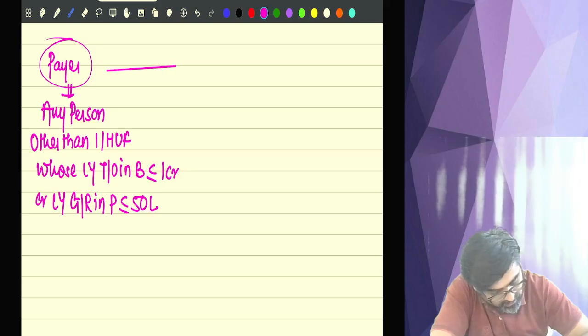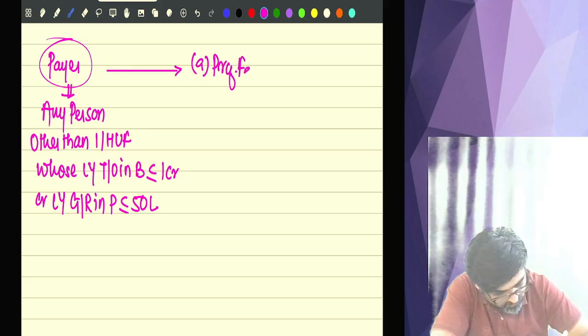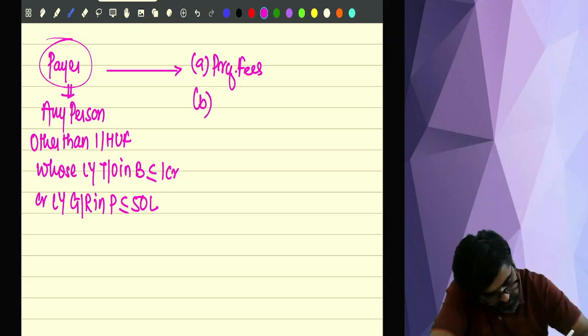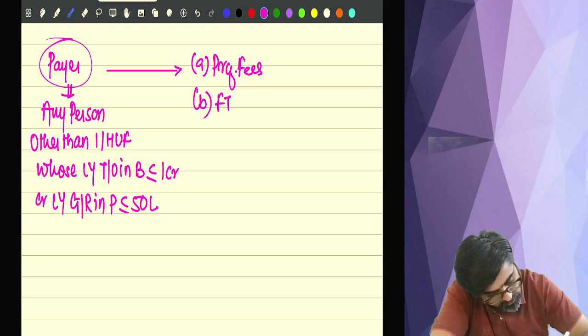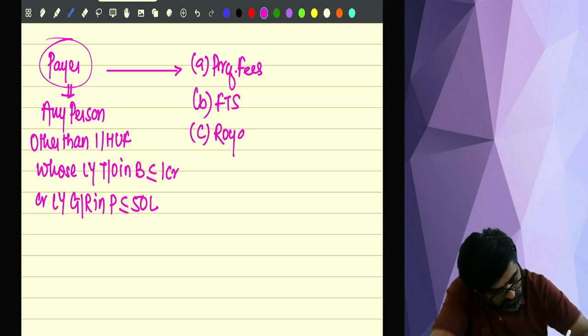Now this payer is making following payments. A, professional fees. B, fees for technical services. C, royalty.